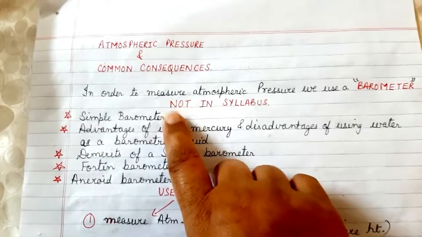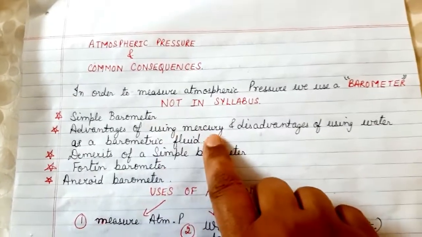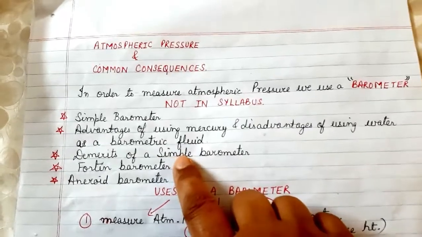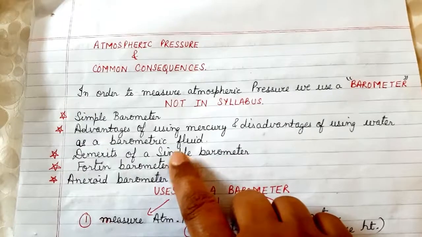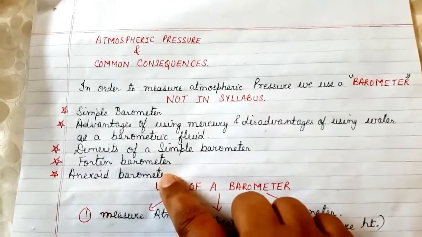That is, the working and the construction has not to be done. We are not supposed to do advantages of using mercury and disadvantages of using water as a barometric fluid. We are not going to do the demerits of a simple barometer, and neither are we going to do the aneroid barometer.